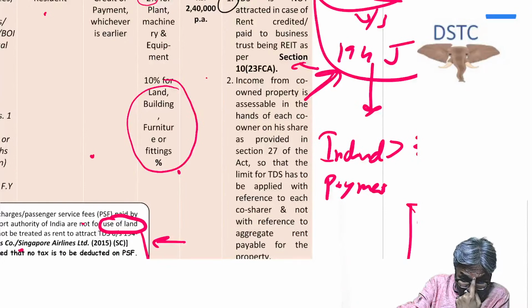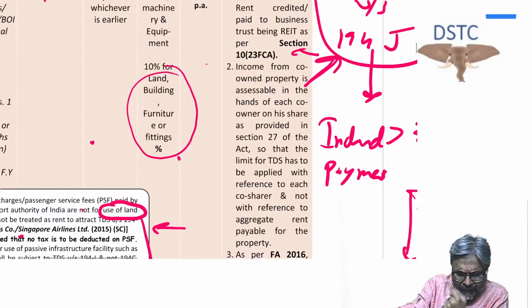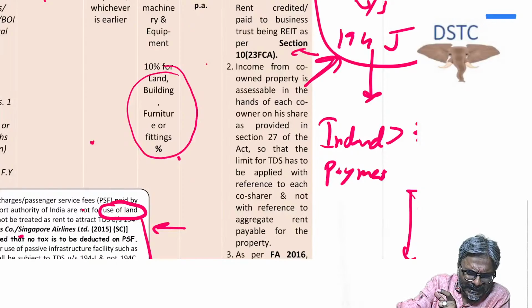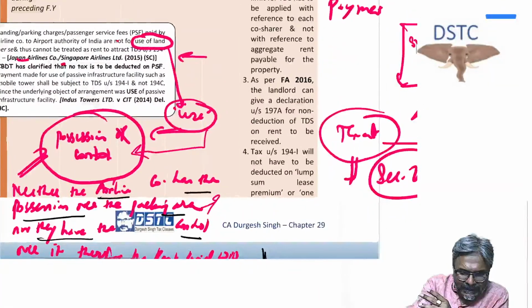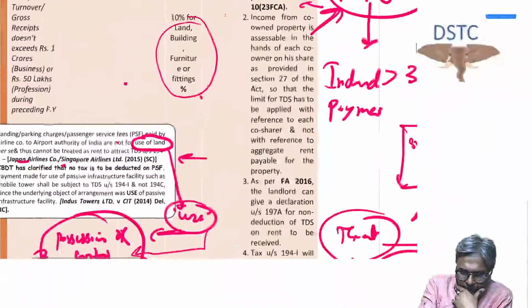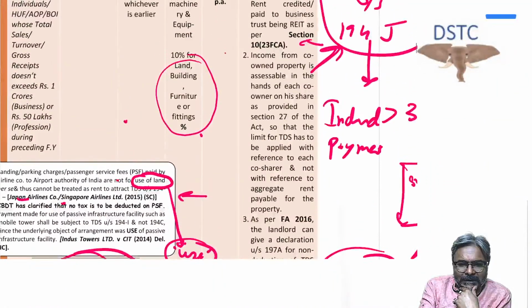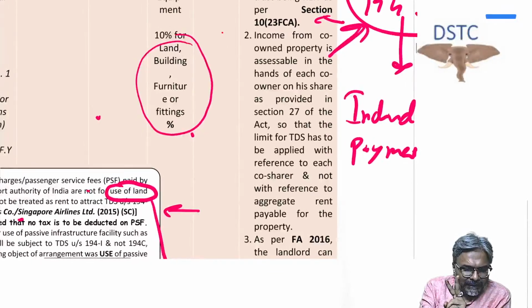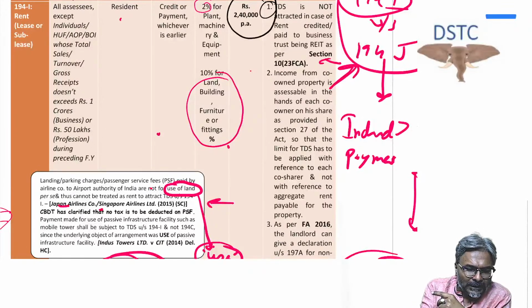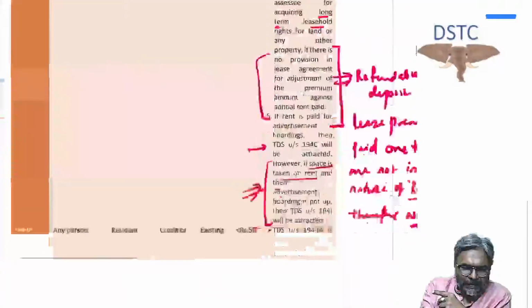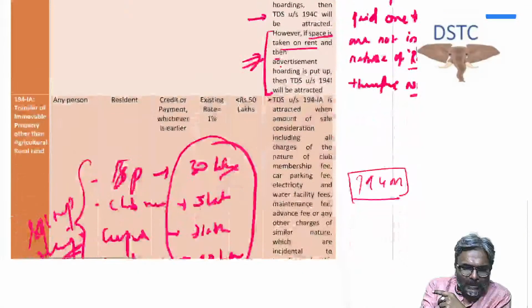So with that, students, we will proceed further. One more particular point, students, which I don't think will be that important, but let me quickly run through it. If there are two co-owners of a house property, say a residential or commercial house property, then the limit of 2,40,000 will be applicable for each co-owner separately. The limit of 2,40,000 should be applied on each co-owner separately and not together.